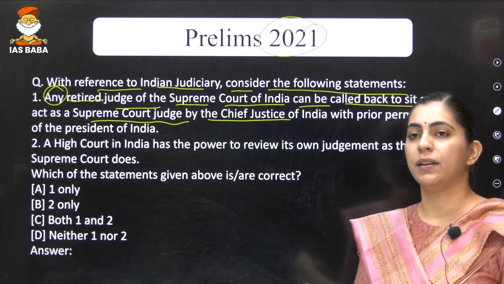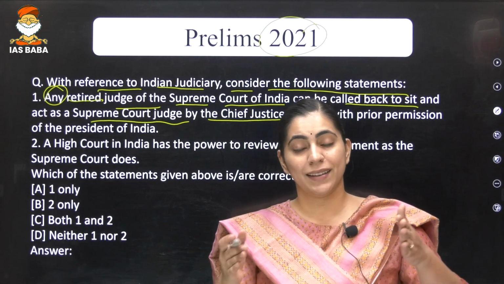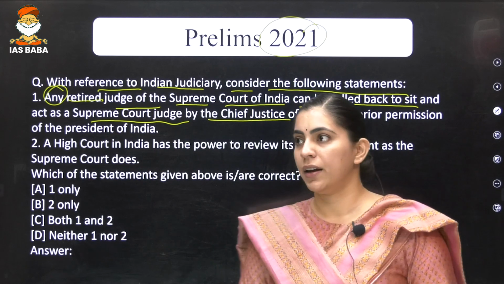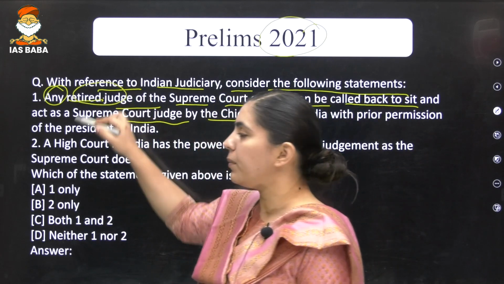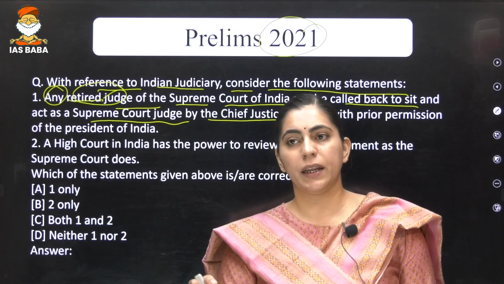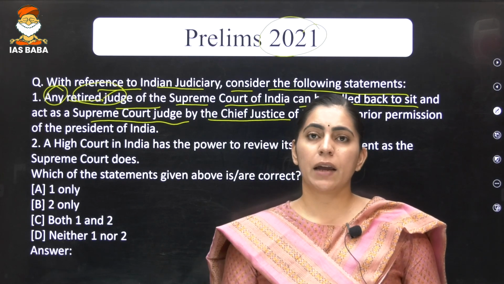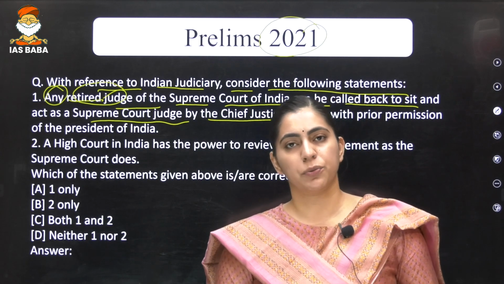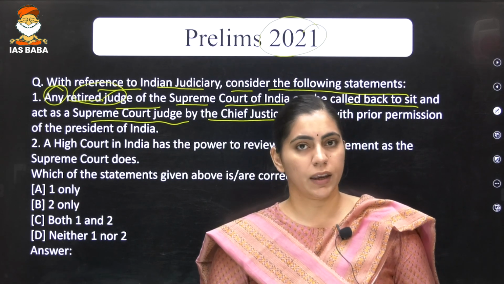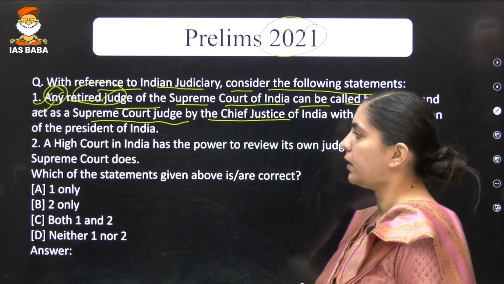So, while reading the Supreme Court chapter, you must have heard about the retired judges, the additional judges and the ad hoc judges in the Supreme Court. Now, the question has been framed from the similar retired judge. Now, a retired judge, after completing the age of 65 years or after the completion of tenure, can be called back to sit in the Supreme Court if there is increase in the pendency of the cases. Right? So, this particular statement is correct.